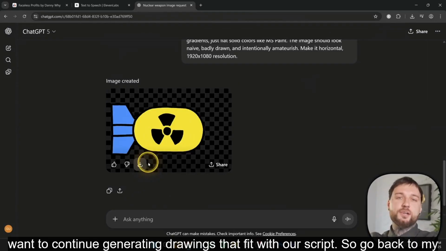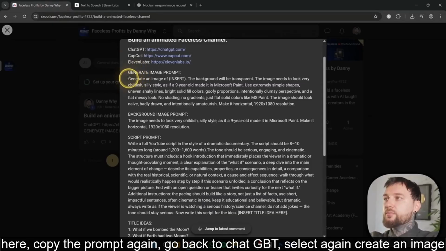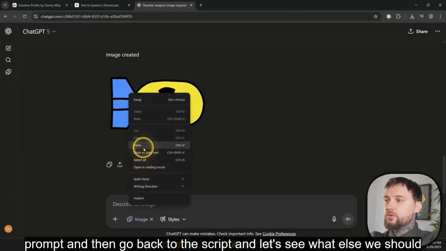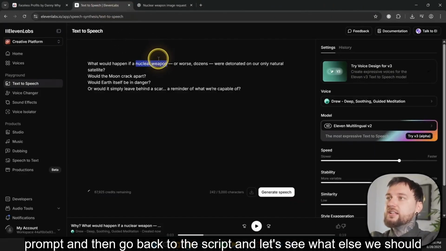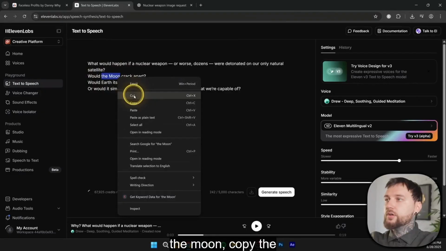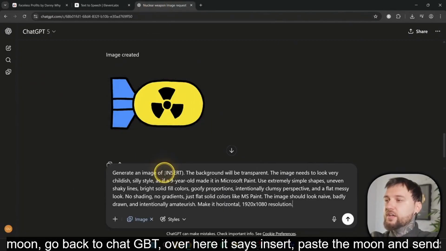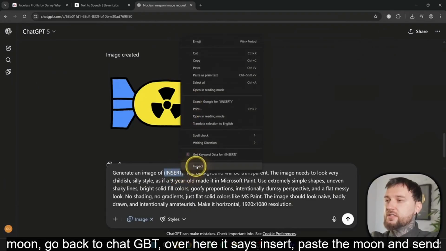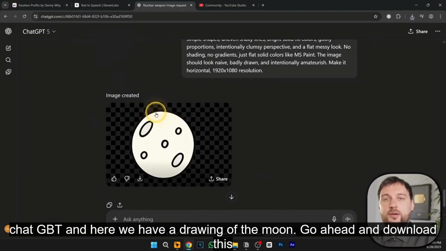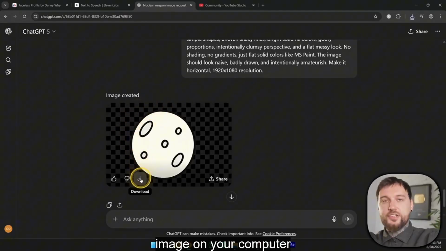Now we want to continue generating drawings that fit with our script. So go back to my community post over here, copy the prompt again, go back to ChatGPT, select again create an image over here, paste the prompt, and then go back to the script and let's see what else we should generate. So the next part of the script is: would the moon crack apart? So let's generate an image of the moon. Copy the moon, go back to ChatGPT, over here where it says insert, paste the moon, and send this prompt to ChatGPT. And here we have a drawing of the moon. Go ahead and download this image on your computer as well.